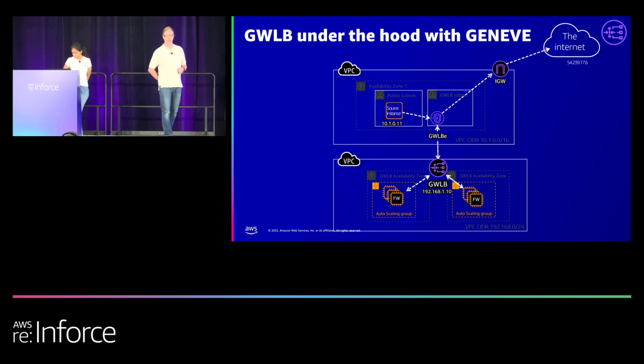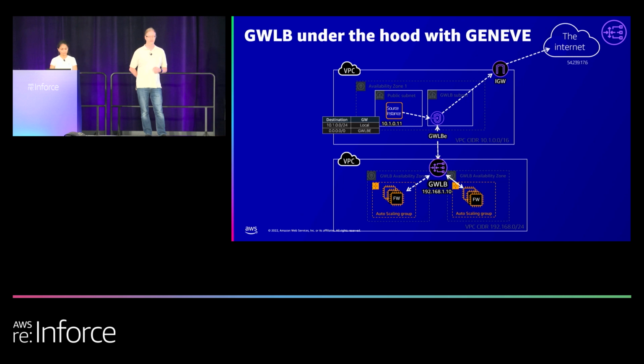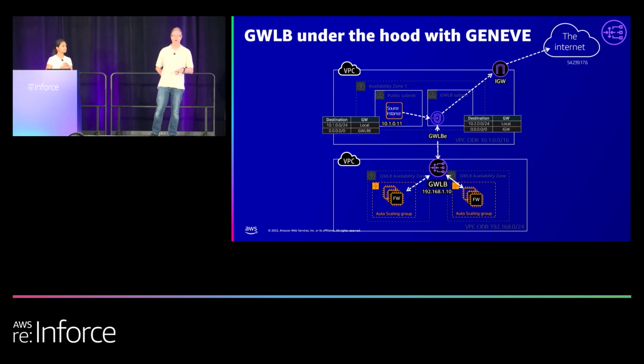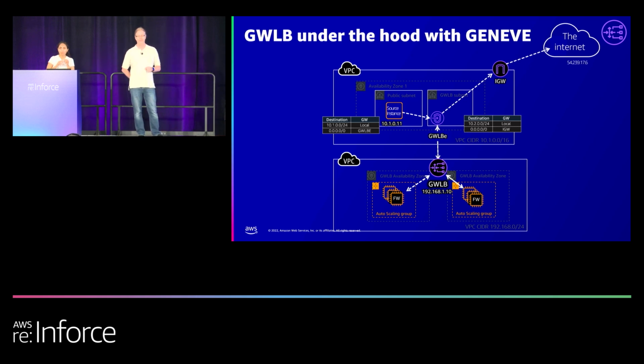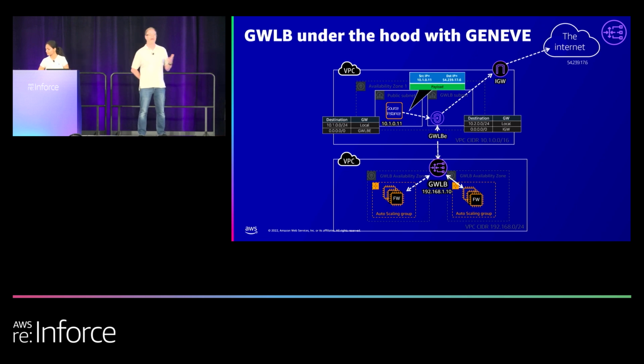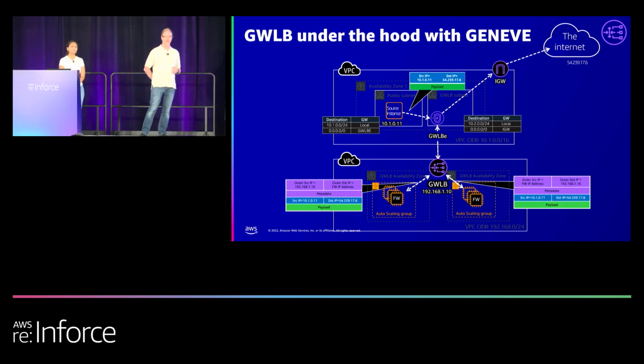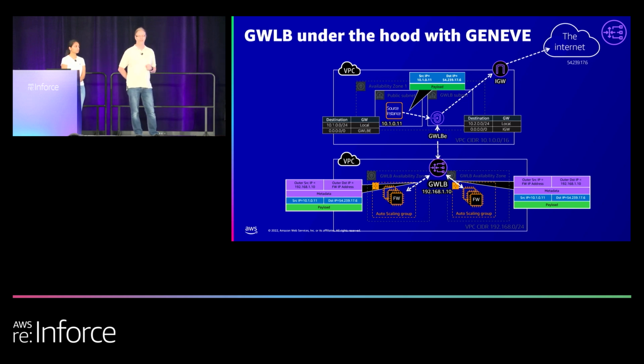How does Geneve work? So you have routing that we have for your source IP interface. It's basically going to say, okay, this is where we're going to send our traffic. We're capturing it, and we're going to send it to our Gateway Load Balancer endpoint. And its default route on its local network, which has to be across a routing domain, is going to say, okay, my default is to go out to the internet. From there, we're going to actually generate our packet, and then our packet will send it down to our firewalls through that process of Geneve encapsulation and out to the firewall, or out to your end target.